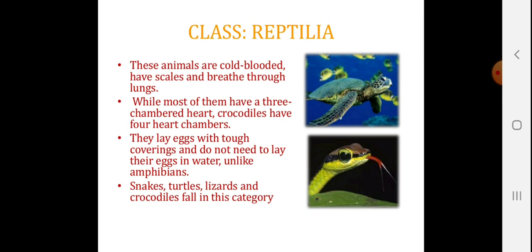Reptilia. These animals are cold-blooded, have scales and breathe through the lungs. While most of them have a 3-chambered heart, crocodiles have a 4-chambered heart. They lay eggs with a tough covering, so they do not need to lay their eggs in water. Unlike the amphibians, they are well protected. Snakes, turtles, lizards and crocodiles fall in this category.